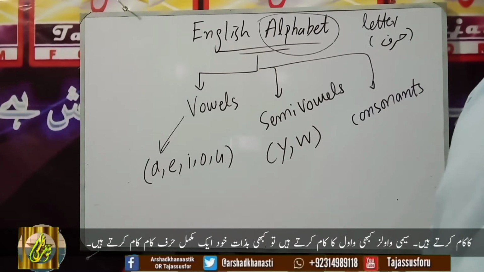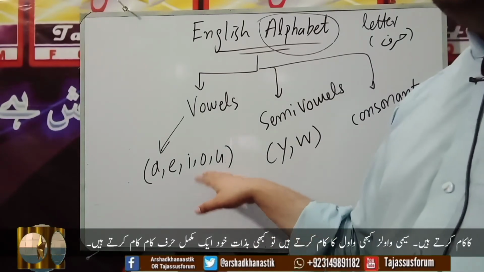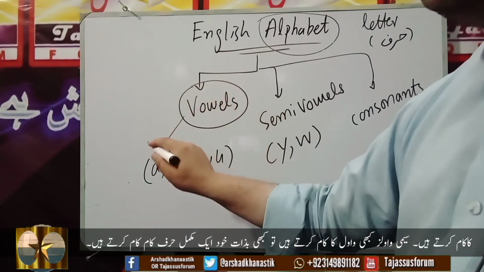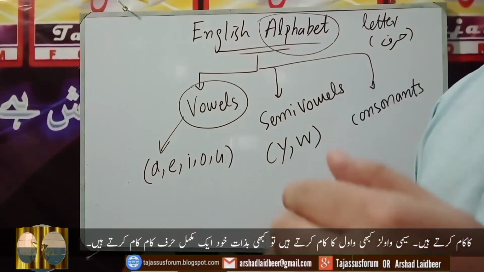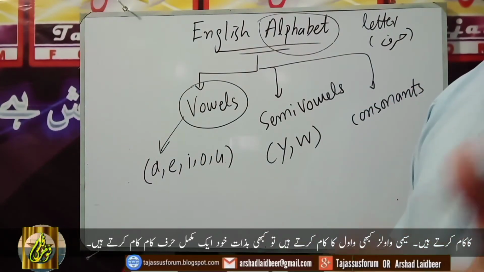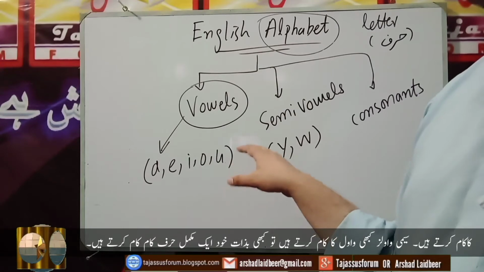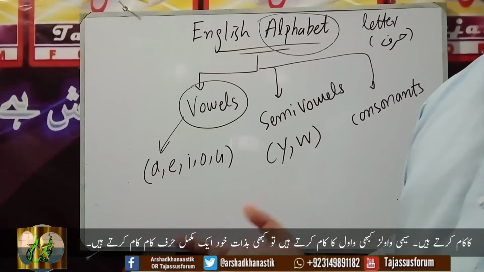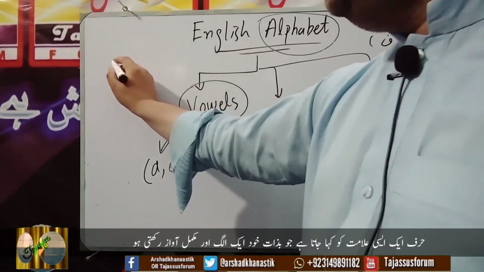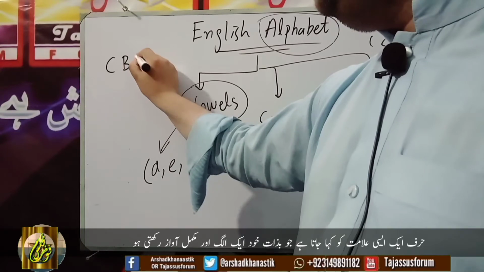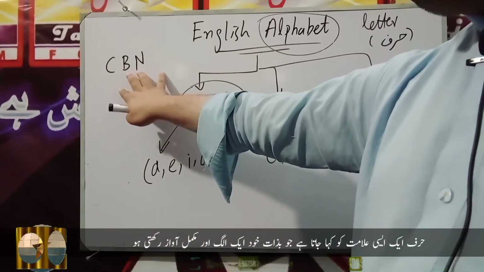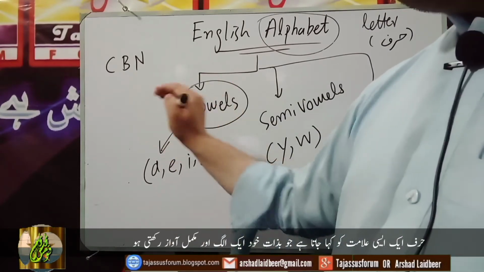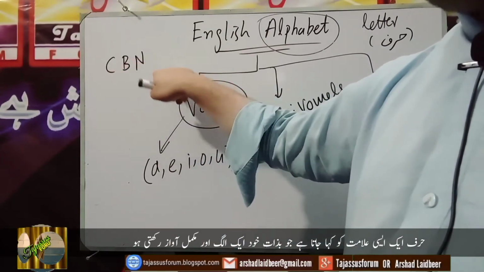Now we are going to discuss the categories of vowels and semi-vowels. What are the functions of vowels? Vowels actually make the combination of letters speakable. If there are no vowels in between them, or in the beginning or at the end of them, then a certain group of letters can't be spoken. For example, look, if I write these three letters CBN, these can't be spoken as a single word in the absence of vowels. Instead they can be spoken separately, like C, B and N.